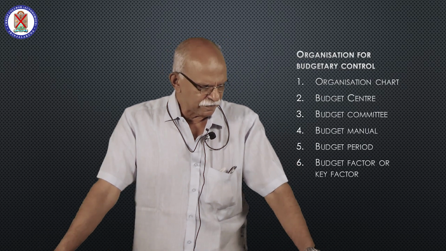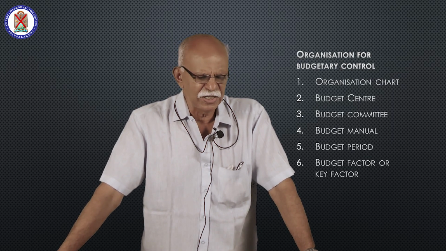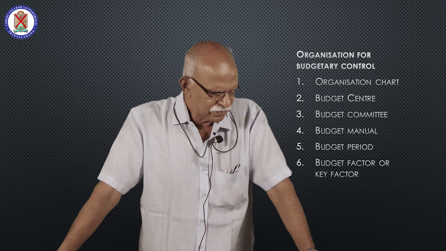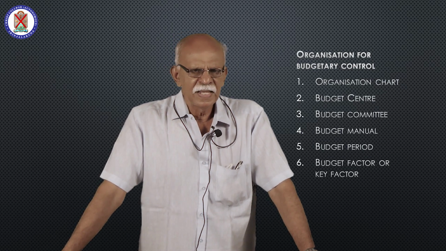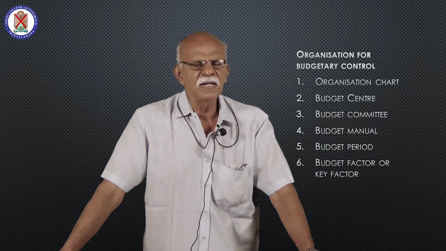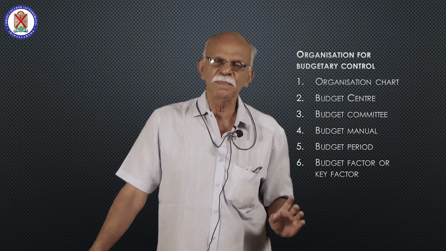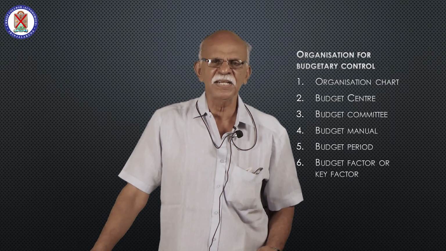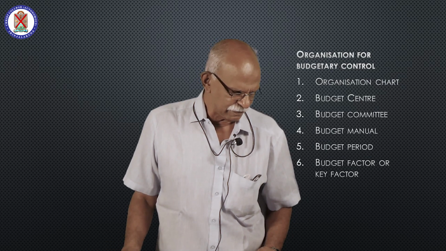What are the advantages of preparing this cash budget? Cash budget is prepared to ensure that sufficient cash is available to meet the various expenditure. That's the most important purpose. Sufficient cash is always available to meet the expenditure.